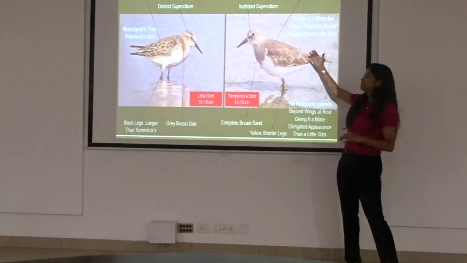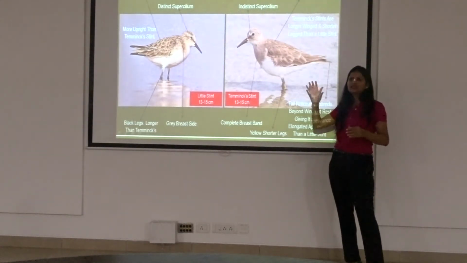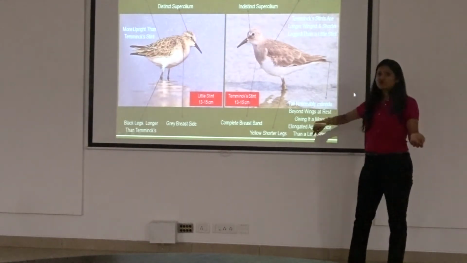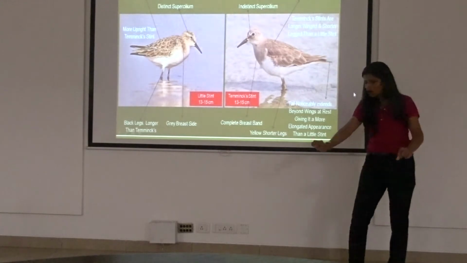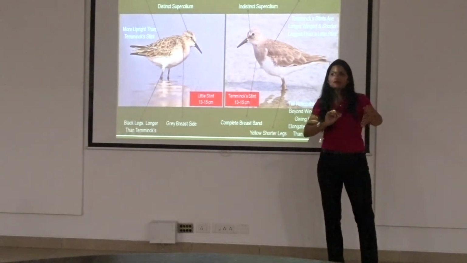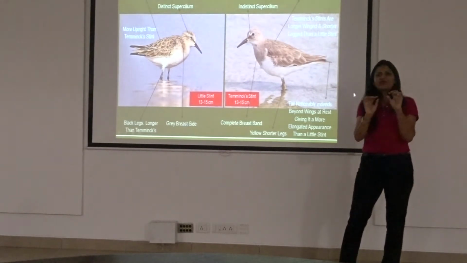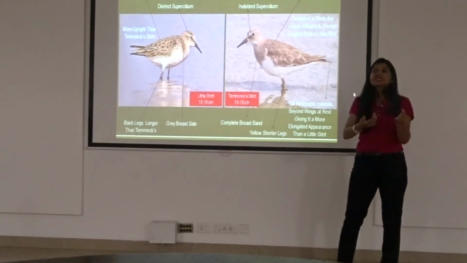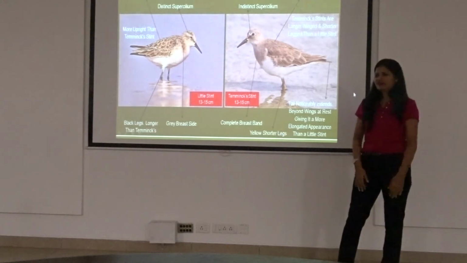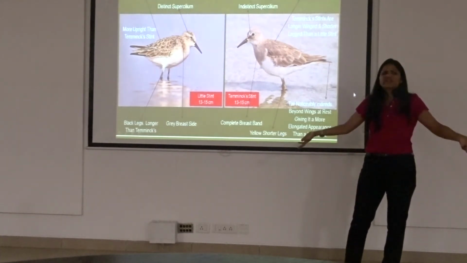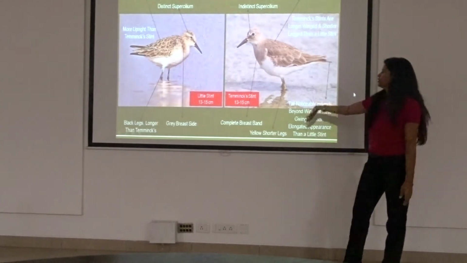And if you cannot remember all these things right now, I could share them with you later so that you could just go through it. So try this out in the field. Next time you see that small bird going around the sides of the tank or whatsoever inland water body, please take your binoculars, try to find out, take a photo. It will also be fun trying to take a flight shot, because then you can see how these birds are different. Sometimes you only get a flight shot, sometimes you only get a sitting shot. So I'll just show you.